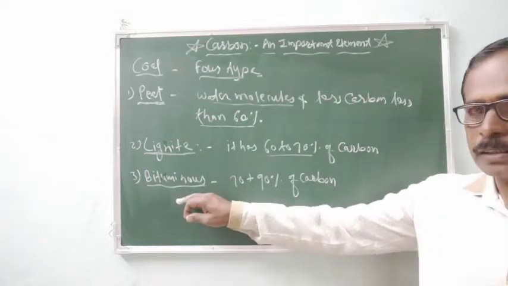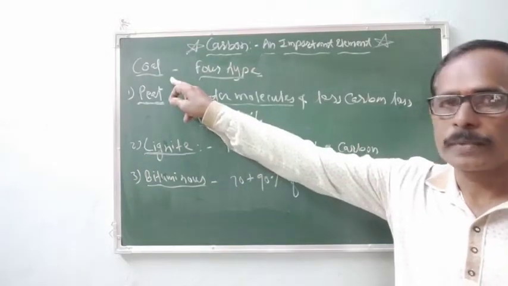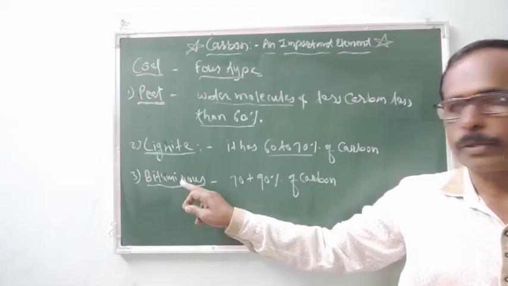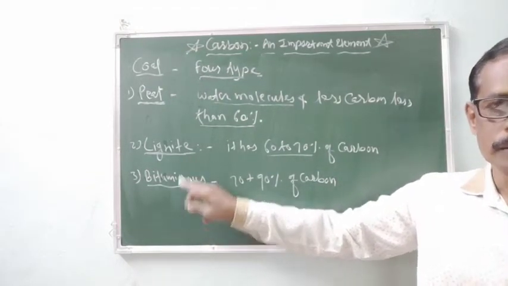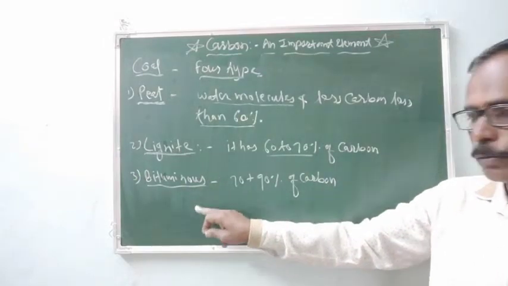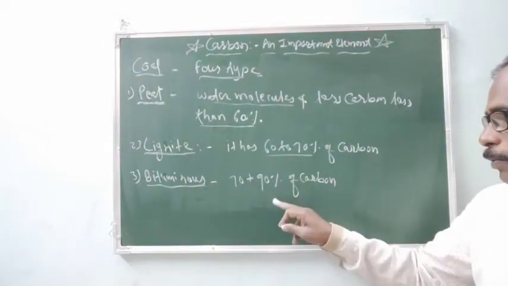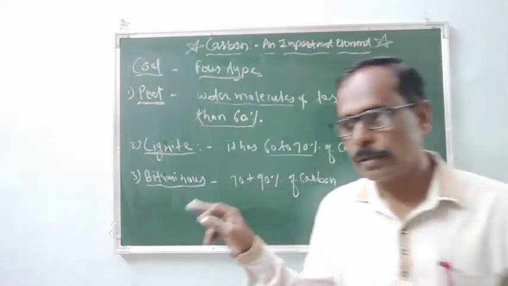It is the third step in the formation of the coal. It means that the lignite is converted into the bituminous. Bituminous has 70 to 90% of carbon molecules.